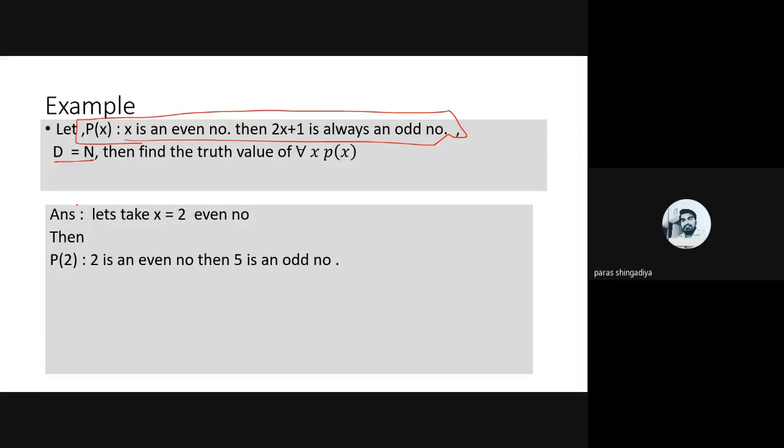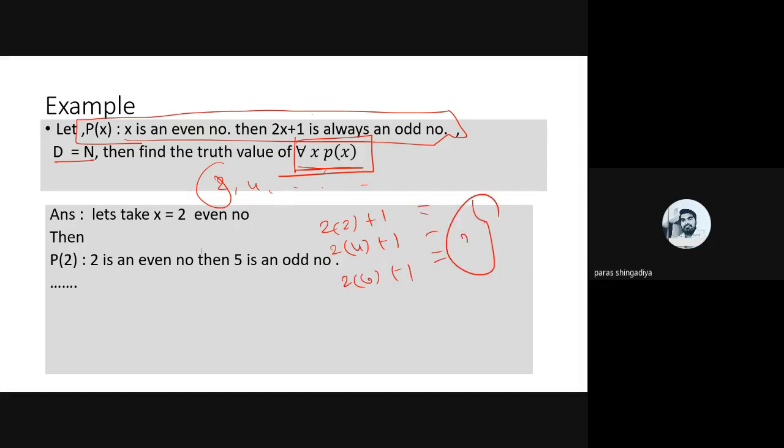And here, given that D is equal to N, the natural numbers, we have to find the truth value of for every x, P(x). So you can consider the even numbers from this natural line: 2, 4, 6, 8 and so on. If it is an even number, then the 2x plus 1 value, 2 into 2 plus 1, 2 into 4 plus 1, 2 into 6 plus 1, all of those values will become an odd number. Here you will get an odd number.